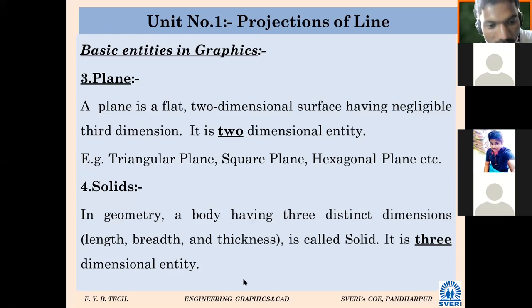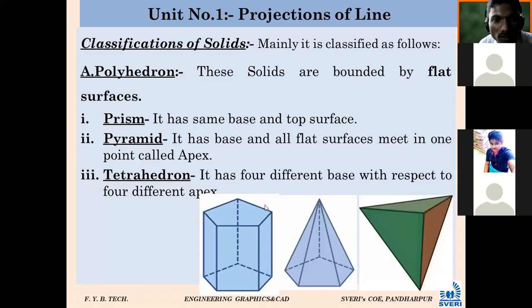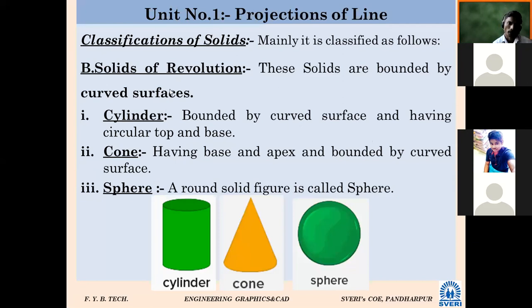Most important now, classification. What solids are we going to see in our subject, that classification we have to see. Here I will see classification of solids. There are mainly three types of solids. Which are they? Polyhedron, and another one is solids of revolution. Here you can see A, polyhedron, and B, solids of revolution. Don't look at further classification now.